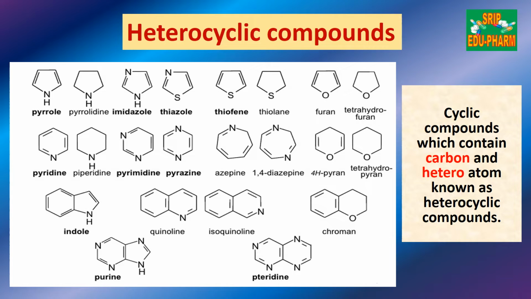The next type of organic compound is heterocyclic compounds. These are cyclic compounds which contain carbon and a heteroatom, and that is why they are known as heterocyclic compounds. We can see the examples: pyrrole, pyrrolidine, imidazole, thiazole, thiophene, thiolene. Thio is the word given for sulfur. Then furan, tetrahydrofuran, pyridine, piperidine. These are some of the examples of heterocyclic compounds.